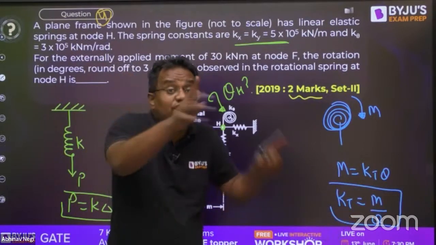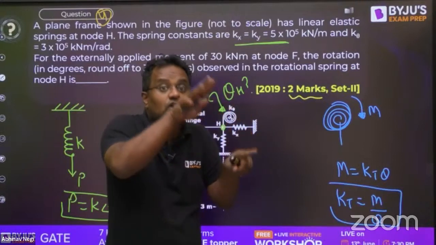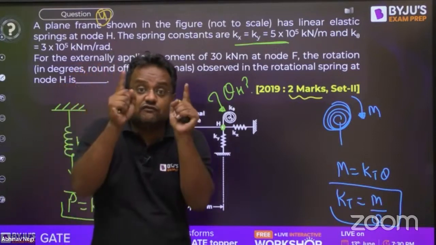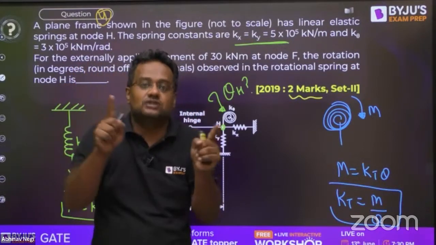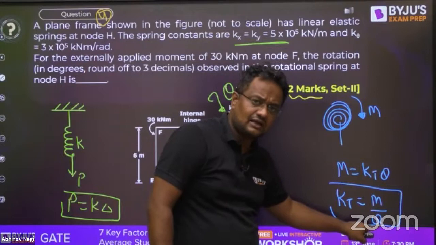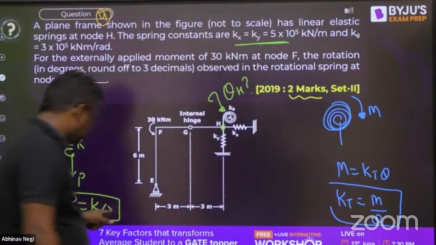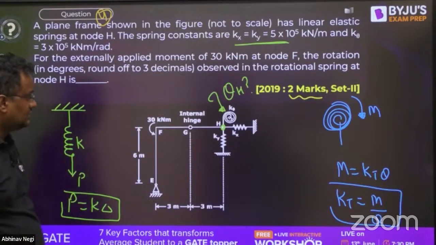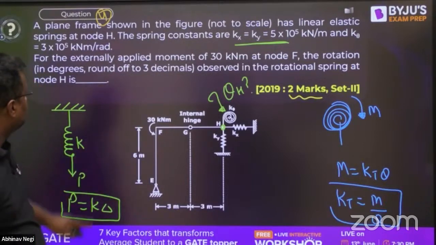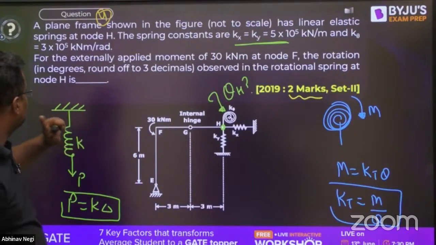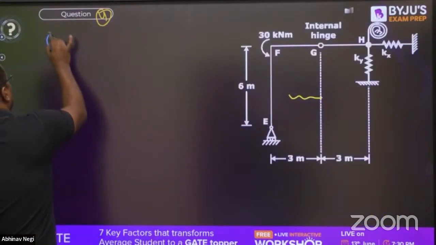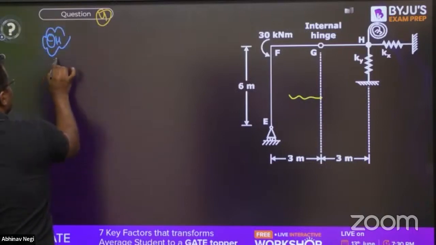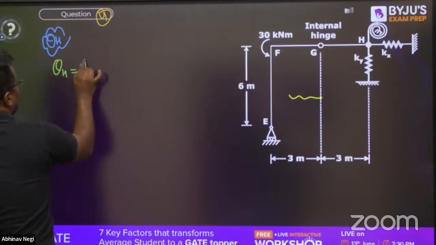So if you assume the fixed end of a cantilever to be a rotational spring, then that will be of infinite K theta value, because theta is 0. So the less the value of theta, the more the K theta. Similarly here, the less the value of delta, the more the K, providing more stiffness. Now G is an internal hinge here and 30 is applied. What is asked? What is theta h? One thing is very sure, that theta h is equal to M by K theta.